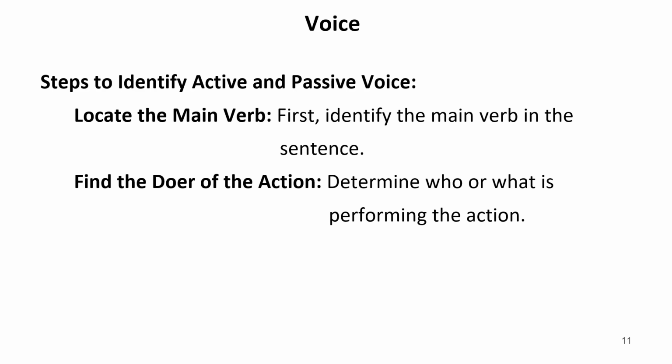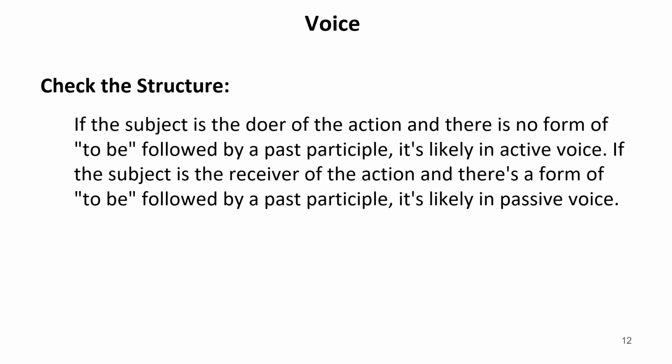Locate the main verb. First identify the main verb in the sentence. Determine who or what is performing the action. Now this all I have already told you, so this is just the theory. If the subject is the doer of the action and there is no form of to be followed by the past participle, it is likely to be an active voice.